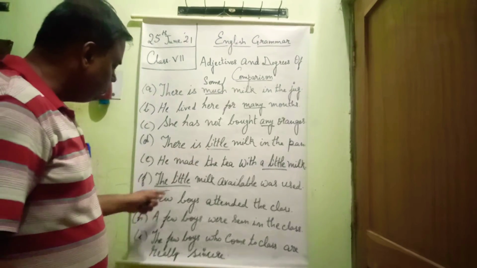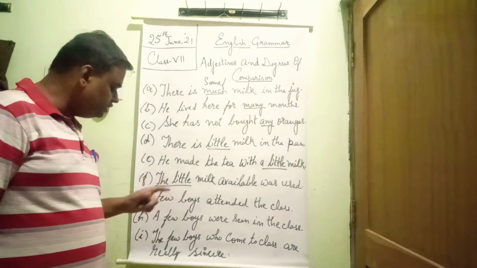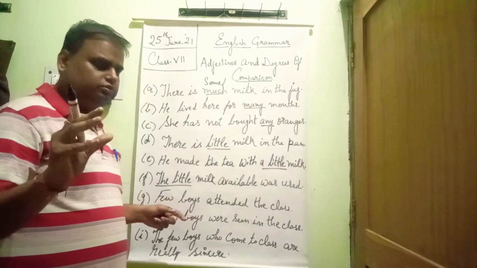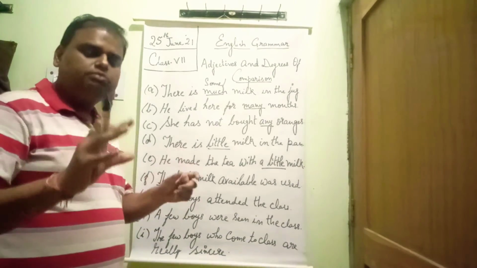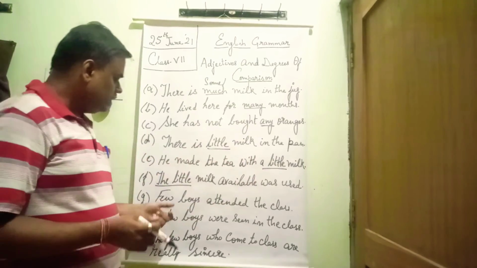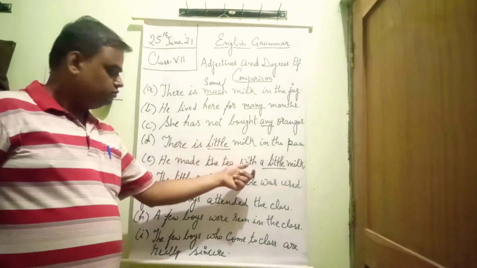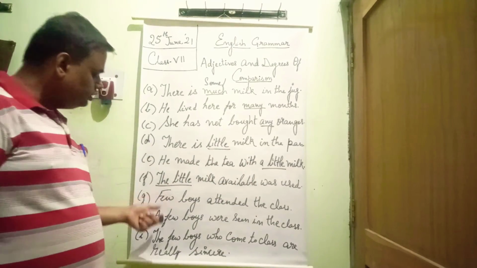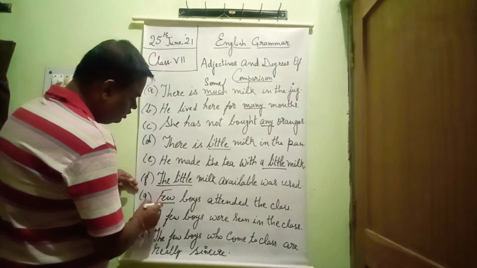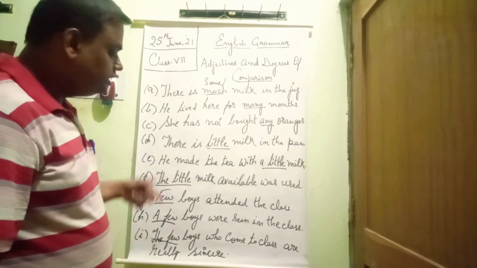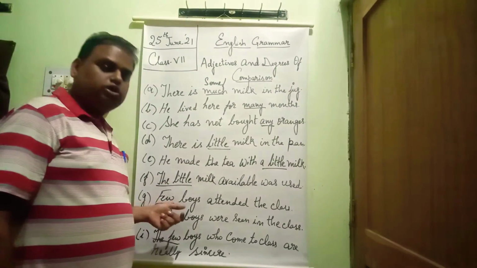In the same way, few, a few and the few. Few means almost none, a few means some, at least some, and the few means some but whole. And little, a little, the little are used with uncountable nouns. In the same way, few, a few and the few are used with countable nouns. Few, a few and the few cannot be used with uncountable nouns, because they can be counted.